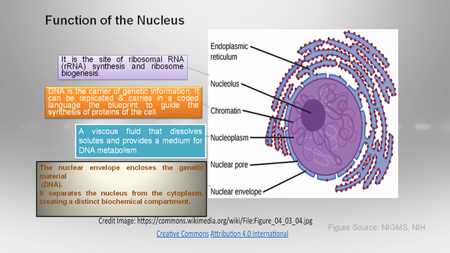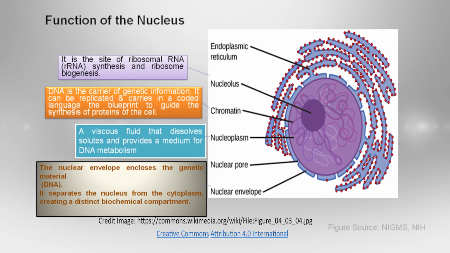It is a rounded structure of the nucleus. It is responsible for the synthesis of ribosomal RNA and ribosomal subunits, and DNA is the genetic material responsible for storing genetic information and carrying it from one cell to another through cell division.